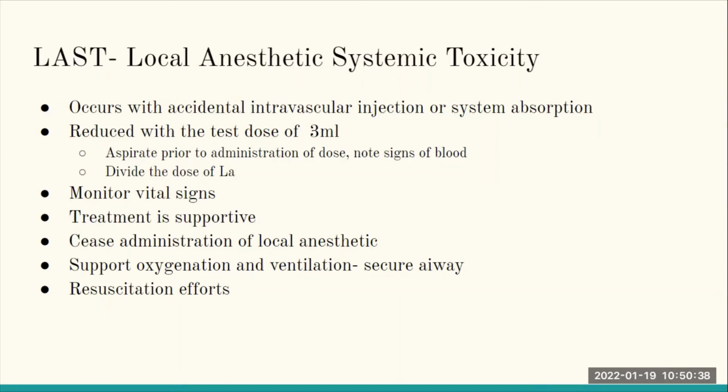So there are some steps you can take to minimize that effect. And one of them will be to always make sure that you do a test dose. A test dose is done by administering 3 mL of our local anesthetic agent, our lidocaine, for instance, that comes with epi when we do our epidural. Some people do 3 mL, and if everything is fine, then they go ahead and finish the remaining 2 mL, because remember that the lido comes in a 5 mL ampoule, and then you draw it up in a 5 cc syringe. So you aspirate prior to administration of the dose and note signs of blood.